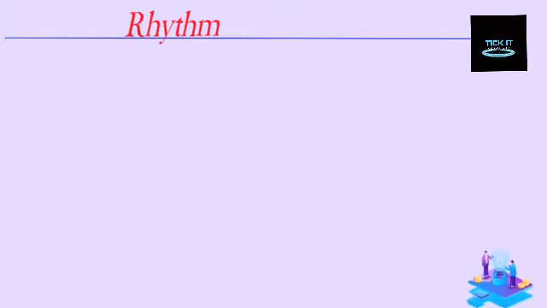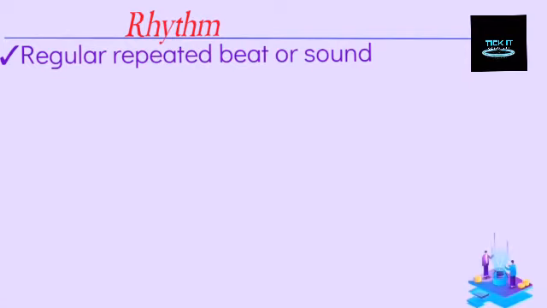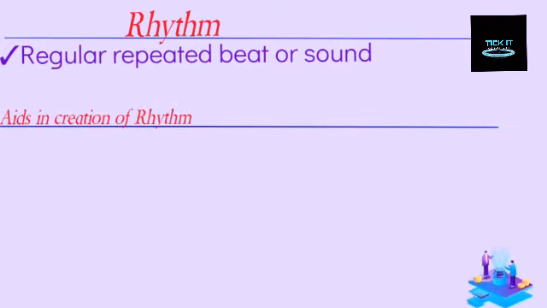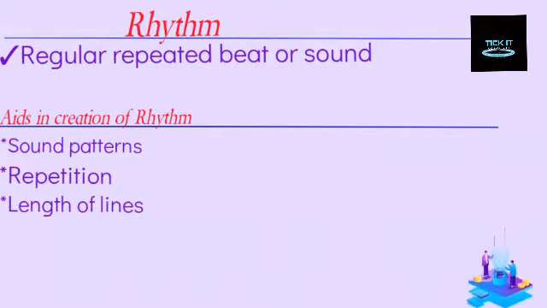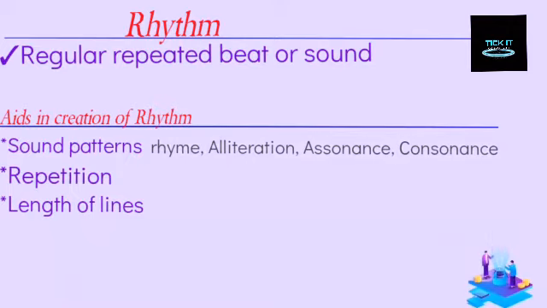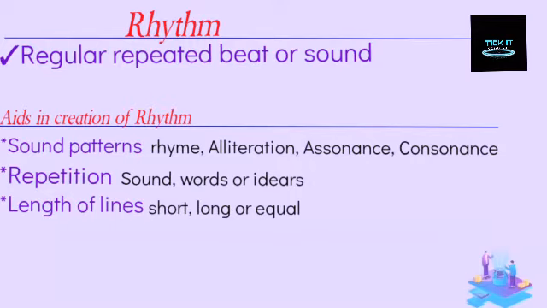Let's look at rhythm. This is the regular repeated beat or sound. There are three things that aid in the creation of rhythm. These are sound patterns, repetition, and the length of lines. When we talk about sound pattern, we expound more on rhyme, alliteration, assonance, and consonants. Then on repetition, we have repetition of sounds, words, or ideas. Then we look at the length of lines. Are some of the lines long and some others shorter than the others?